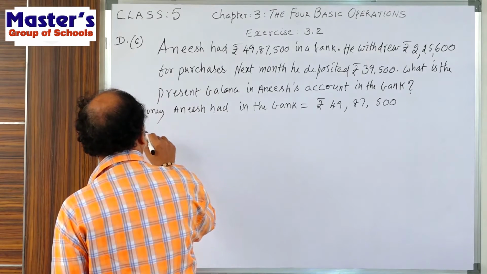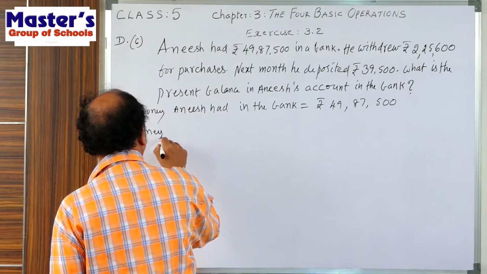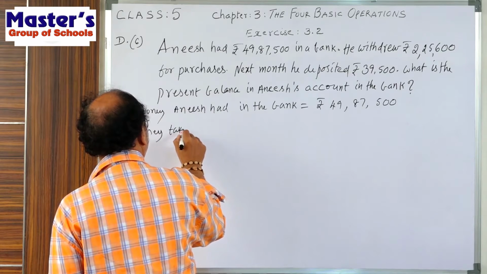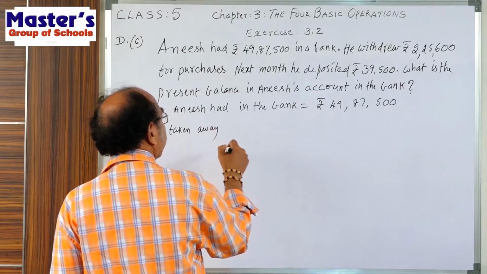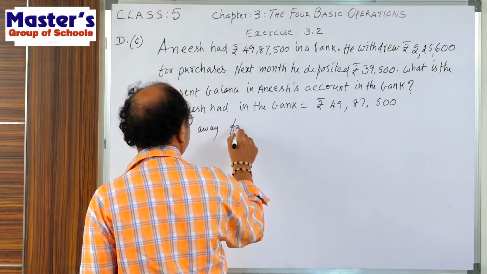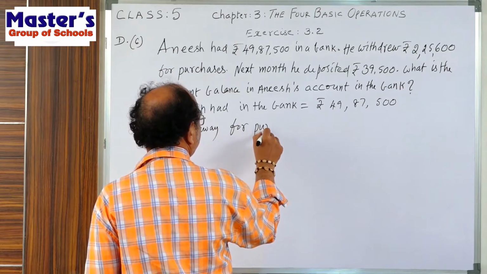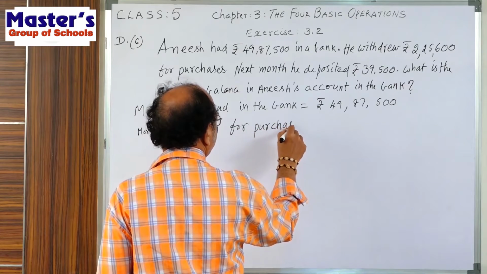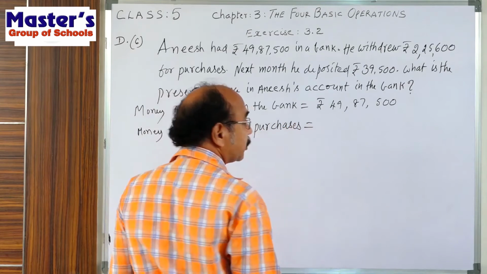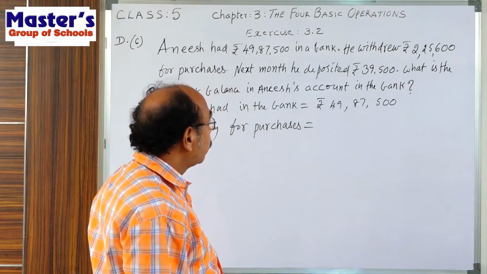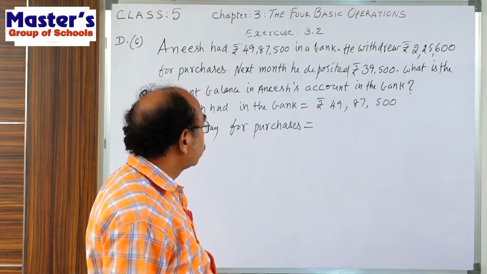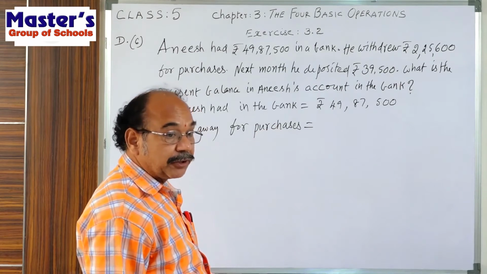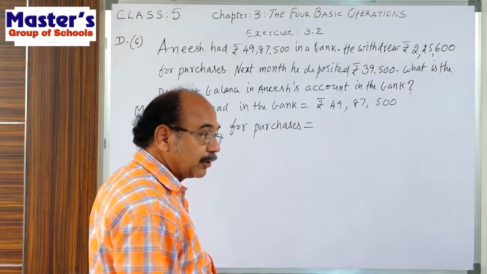So money taken away for purchases. For purchases, how much amount was taken by Anish? This is what we call withdrawal.